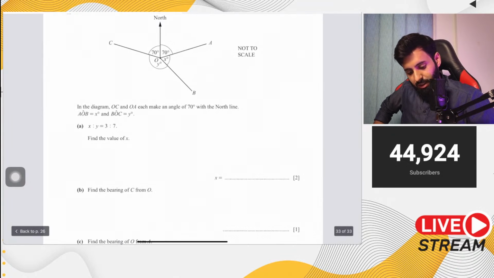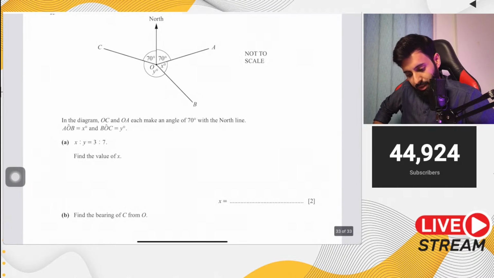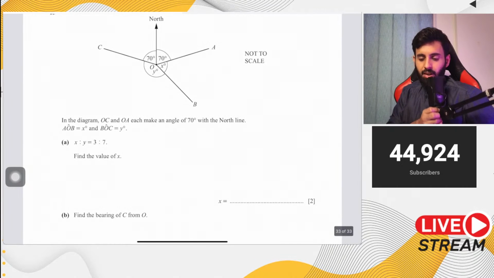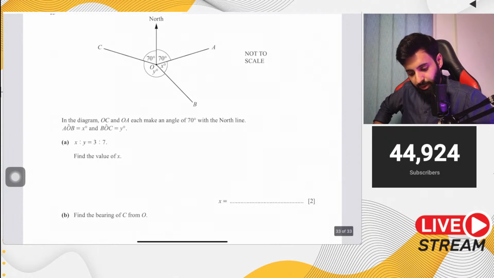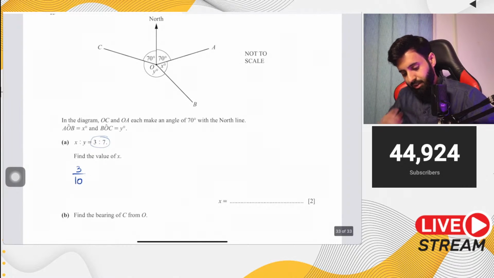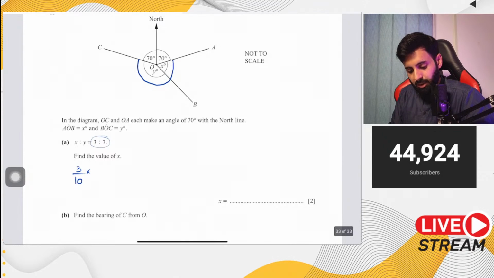Okay, so let's do part A. Part A says find out the value of x. So how do we find out the value of x? Okay, so here's what we're going to do. Notice that x and y are in the ratio 3:7, so that means x is 3/10 of the total angle. Now how do we find out the total angle? The total angle will be this.